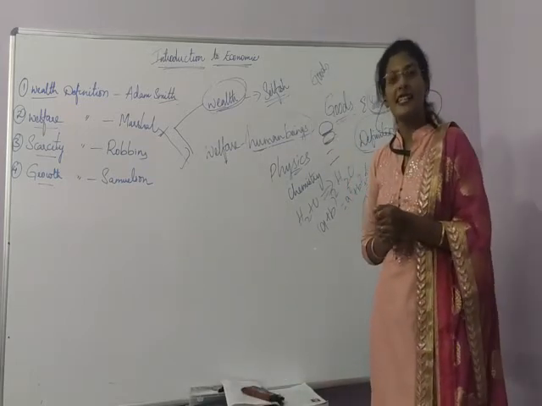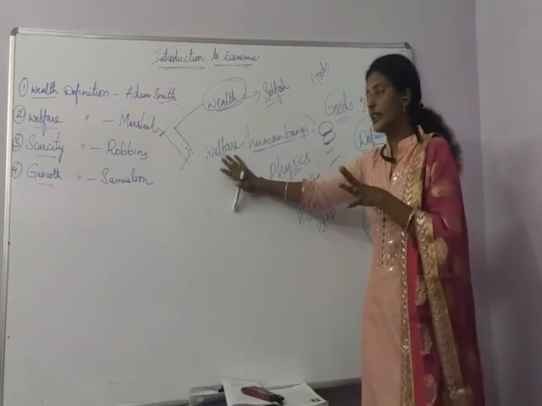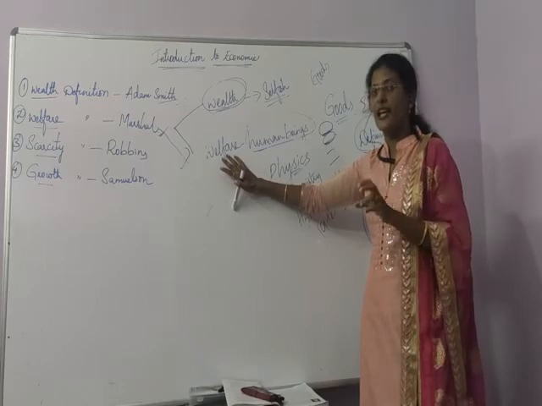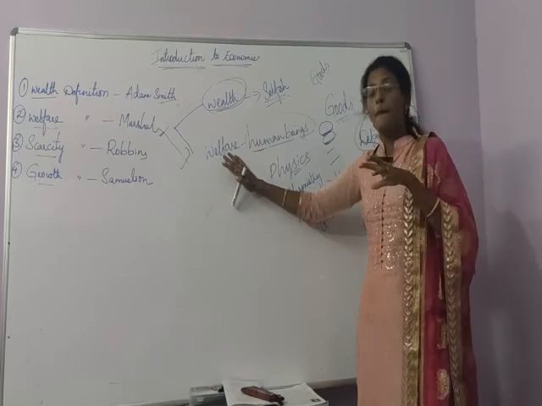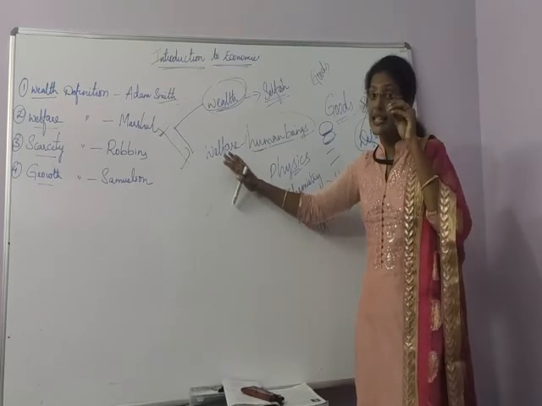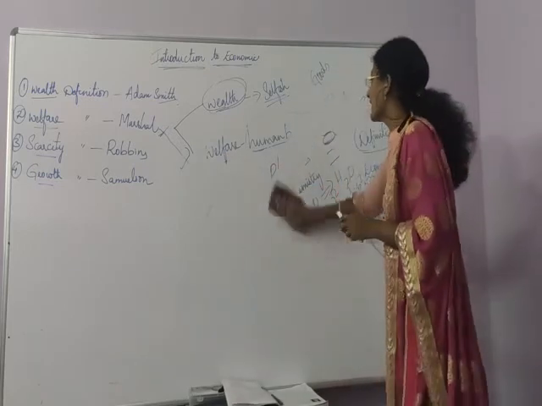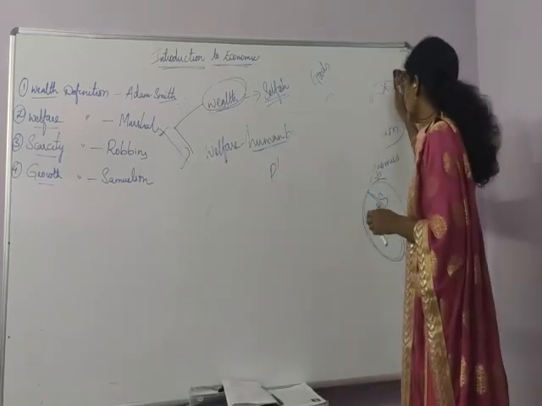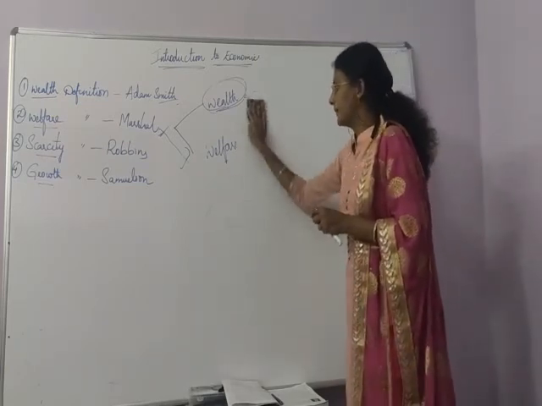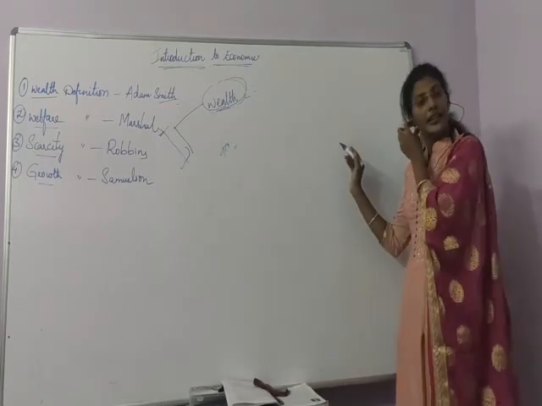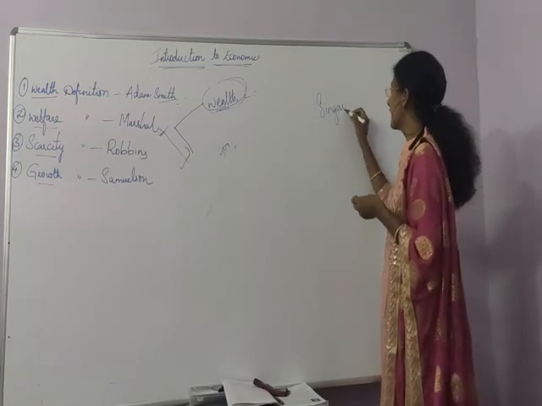Next, Robbins is saying that Marshall concentrated mostly on human welfare. See, there are certain products which give us welfare, but the same products will not provide welfare to some other persons. A simple example: some persons work in Singareni collieries.